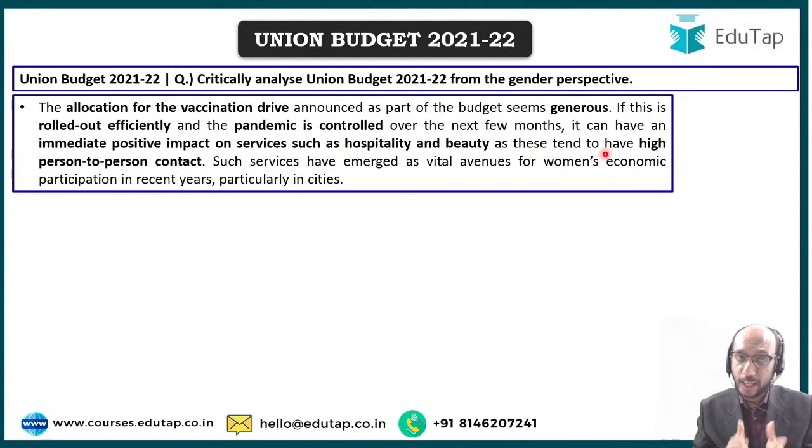The allocation for the vaccination drive is also linked to the gender perspective, and of course India has allocated a good amount of money towards the vaccination drive, which is very good, which is very required. The positive impact of this upon women in India is that if the vaccination drive is successfully rolled out, and if you are able to vaccinate the country, if you are able to immunize people and everything gets back to normal, then all the contact based services in which women are employed, for example, beauty parlors and hospitality services, predominantly where women are employed,